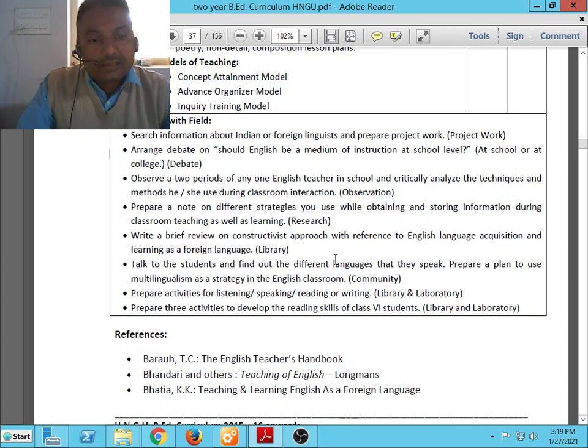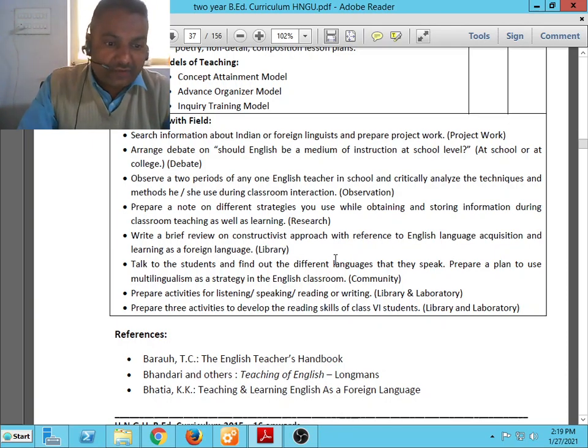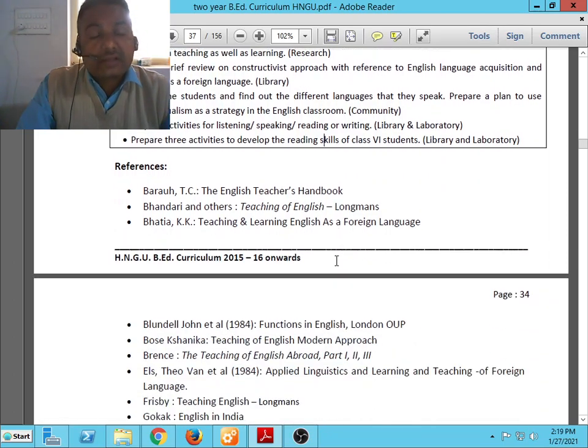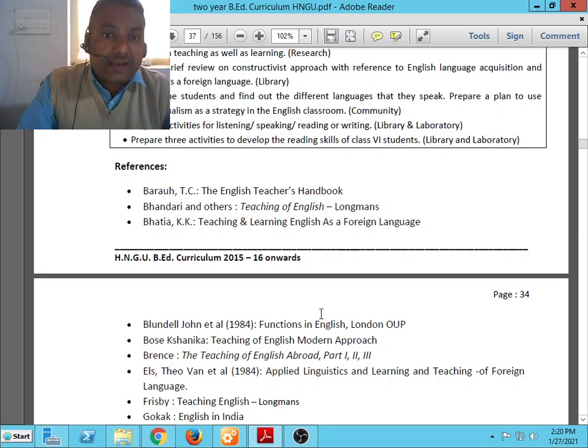So this is the syllabus for semester 1 for Pedagogy of English, for 35 plus 15 marks, equal to 50 marks. The paper of 35 marks will be the external examination, and 15 marks carry the internal assessment. The 15 marks internal assessment is based on the different activities your teacher assigns you, and by submitting these activities.